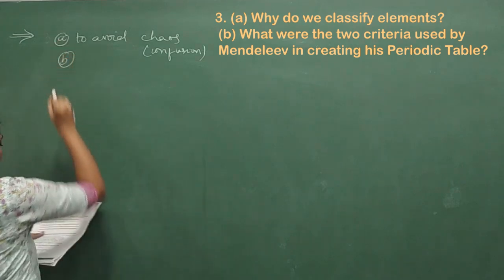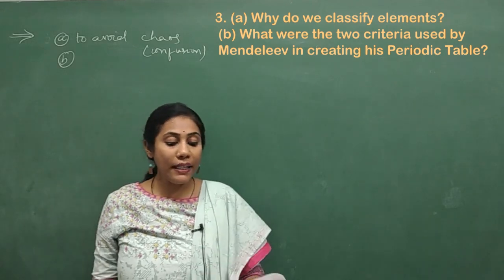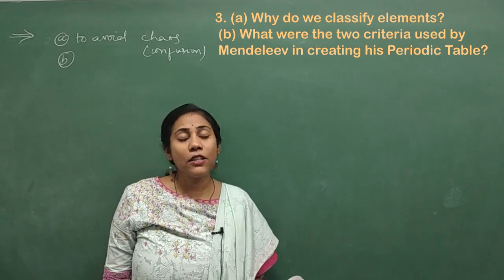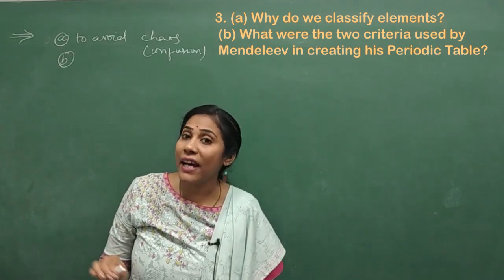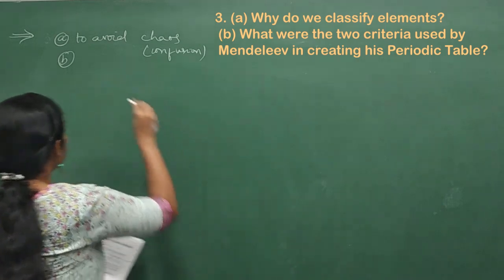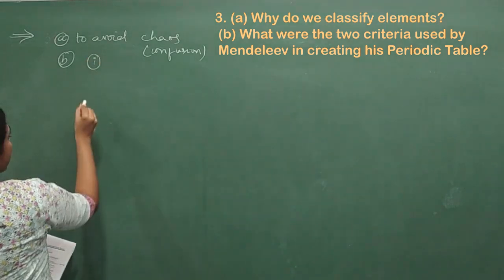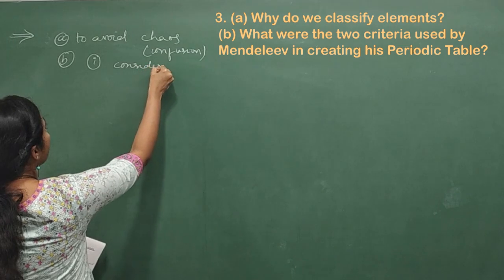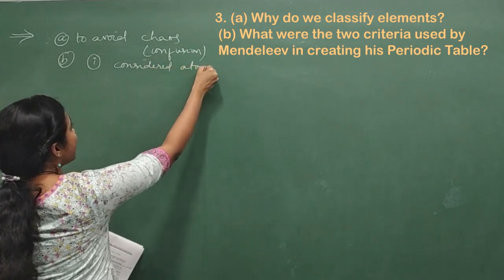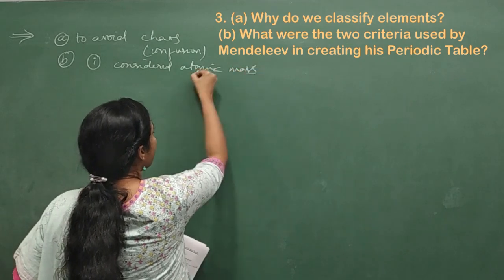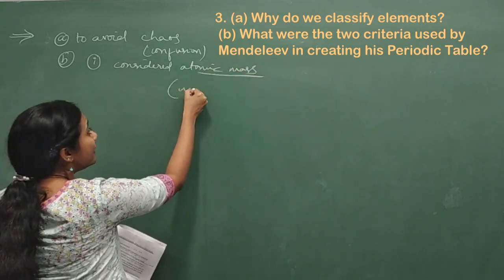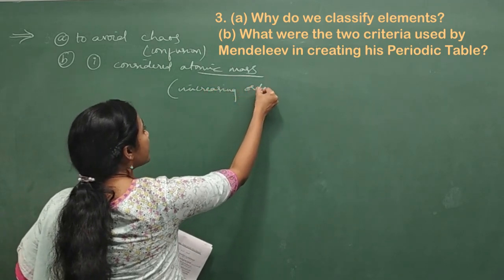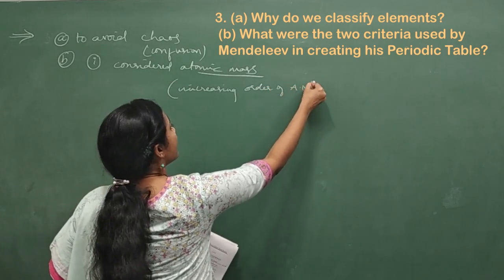What were the 2 criteria used by Mendeleev in creating his periodic table? So the question is, on what basis has Mendeleev classified the elements? Okay, so there are two criteria, two bases here. First one is he considered atomic mass as a criteria. Atomic mass, yes or no? He classified the elements in the increasing order of atomic masses, isn't it?